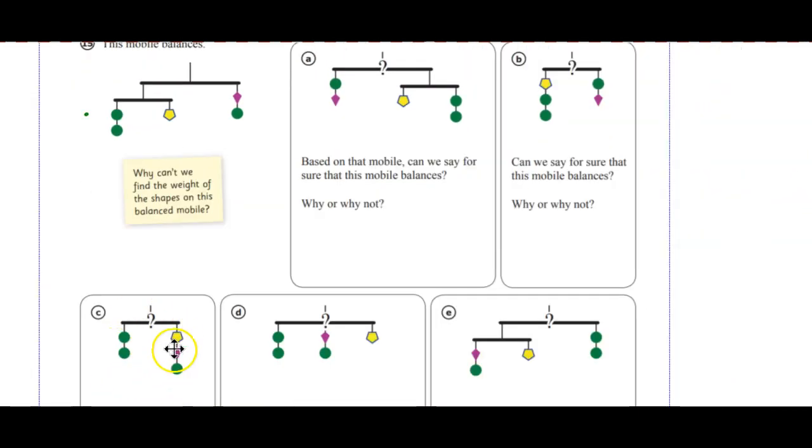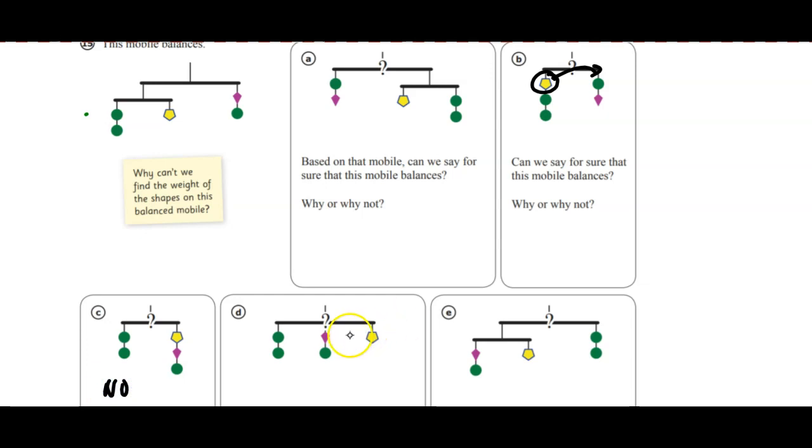And so as we look at the left side here, let's look at this one over here, part B again. We're basically taking this and moving it to the right side, and we're not balancing it in any manner. So this is going to be a no. The right side is heavier.